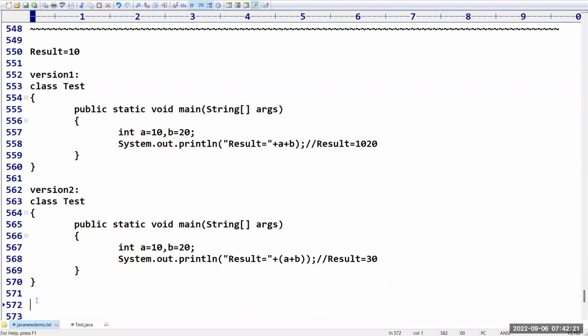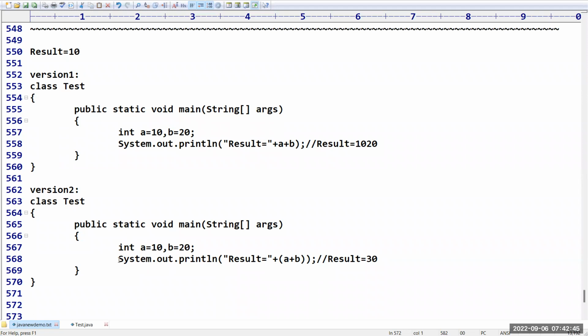We need to use double quotes for a string, sir. Yes, strings are always represented by using double quotes. And before A plus B, you placed a plus symbol, right? If I want to do subtraction, do I need to replace it with minus?